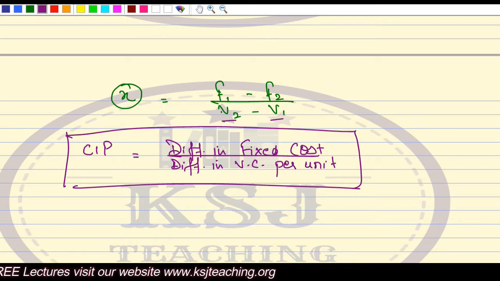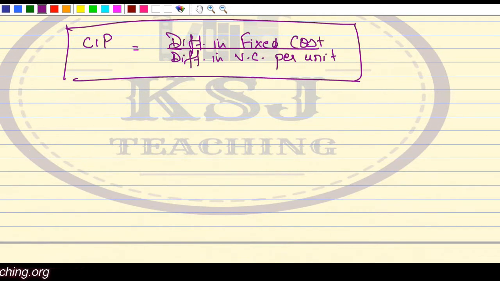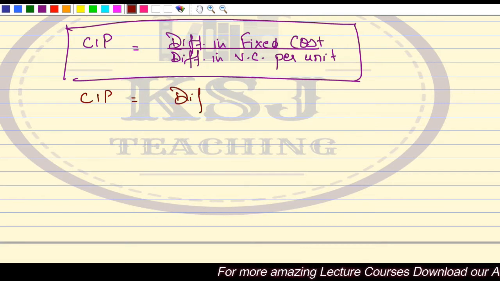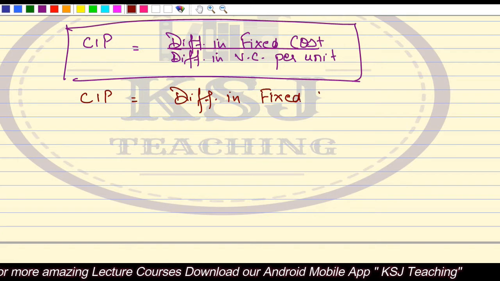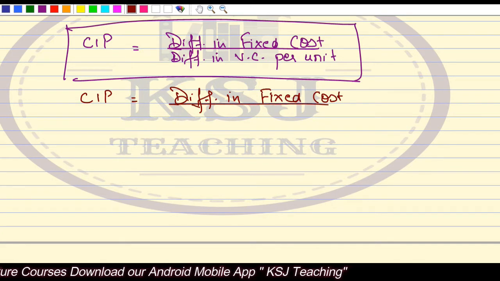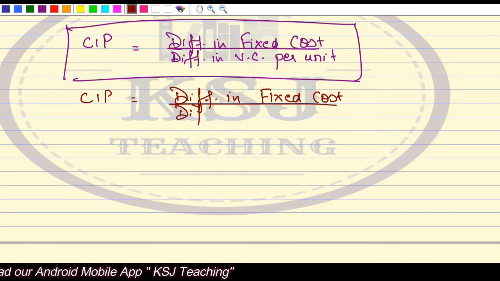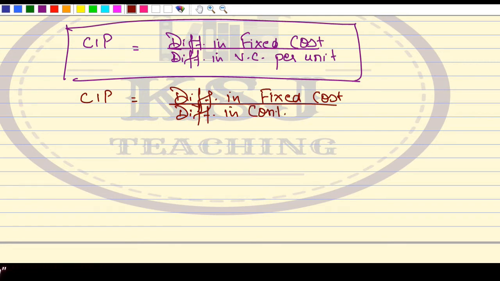Now, there are another two formulas with which you can calculate the cost indifference point. Cost indifference point is equal to difference in fixed cost divided by difference in contribution per unit. That will also give you the cost indifference point.